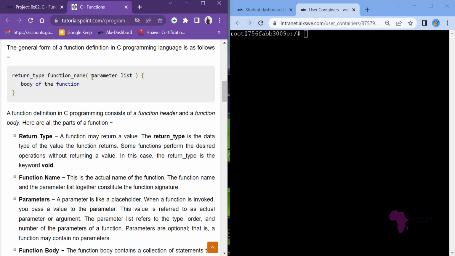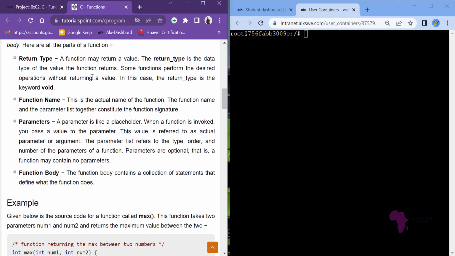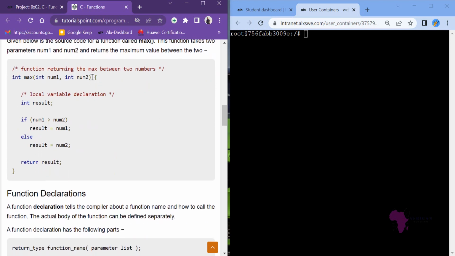And then another thing is called the function body. The function body is the real execution of what the function will be doing. You have to tell us what the function will do. You have to tell us that this is what we'll be doing. You will be calculating the area, and then you will show us the steps to calculate a particular area.